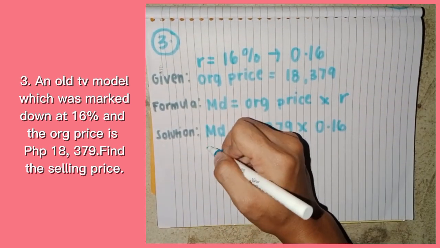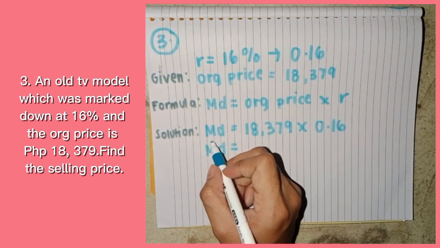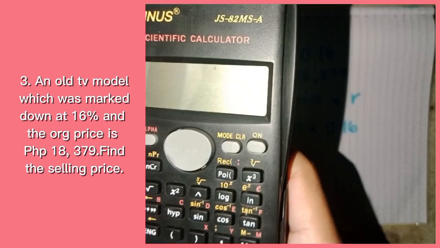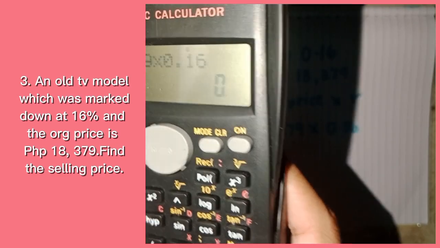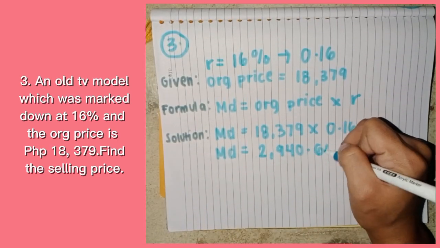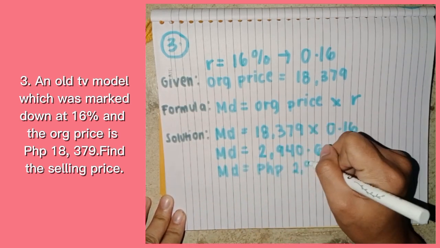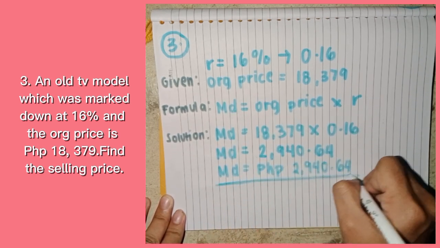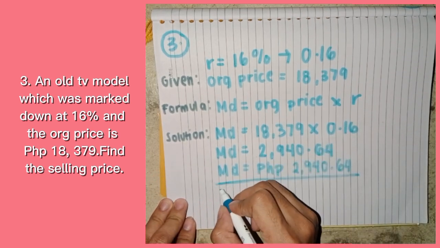So markdown is equal to... as usual guys, you can calculate it on your own to find the answer. We need a calculator to find the answer here. So 18,379 multiplied by 0.16, and the answer is 2,940.64. We are going to add the peso sign, PHP 2,940.64. So here we are done with finding the markdown. Now that our given is complete, we are going to proceed to part 2, which is computing the selling price.